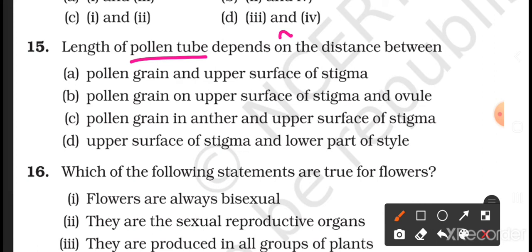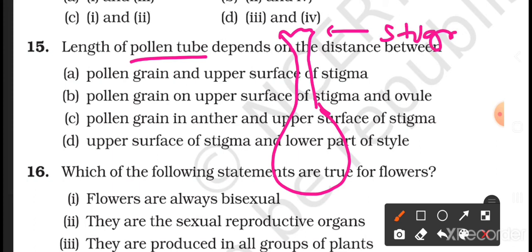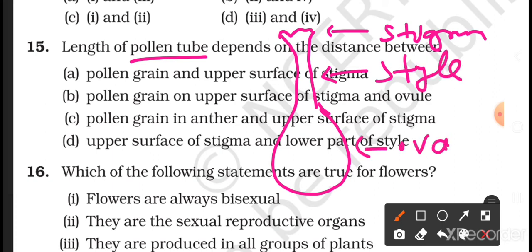We know that the stigma is the upper part of the carpel. Here is the stigma, then the style, and here is the ovary. So the pollen that germinates here, the male germ cell, has to travel from the stigma to the ovary, or we can say the ovule or the eggs present inside the ovary here.